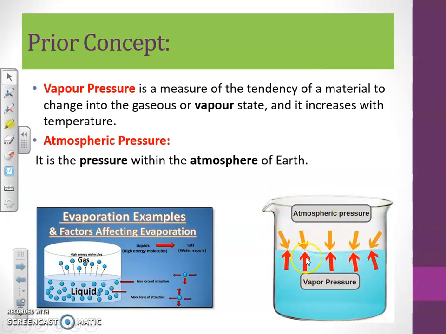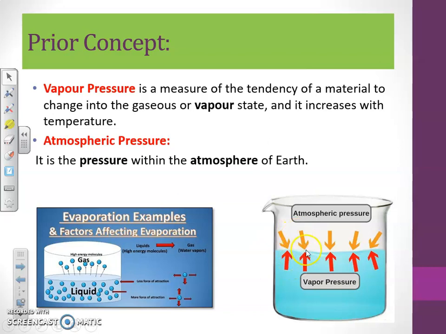So in this case, when the vapor pressure is lesser at room temperature and cannot overcome the external pressure, that is atmospheric pressure, the liquid remains as such in the liquid state and cannot be vaporized. That's why we can say that at normal or room temperature, the substance exists in liquid form and cannot be vaporized.